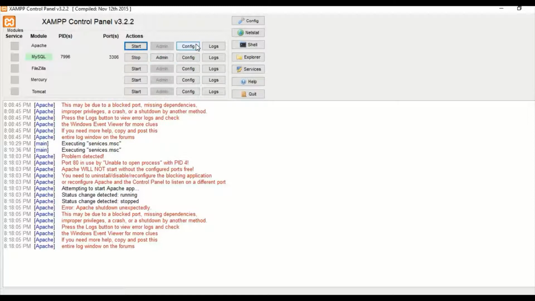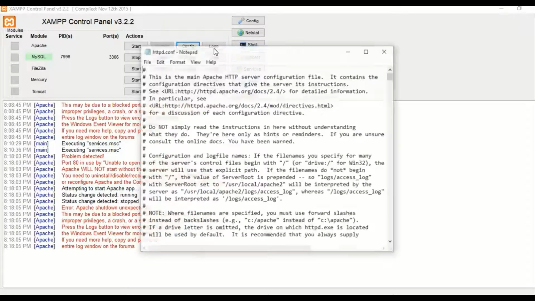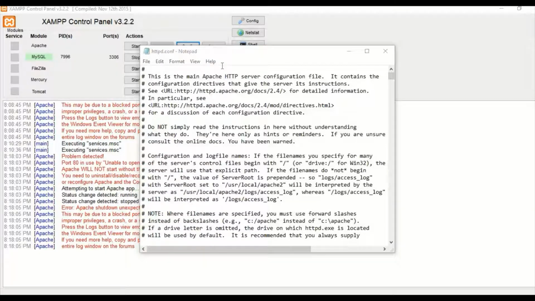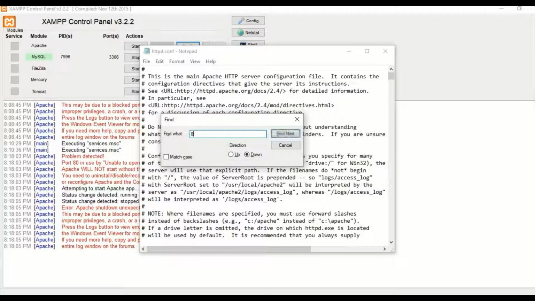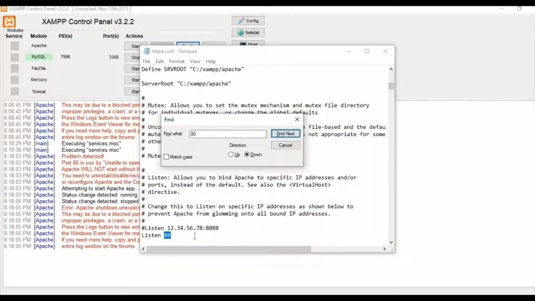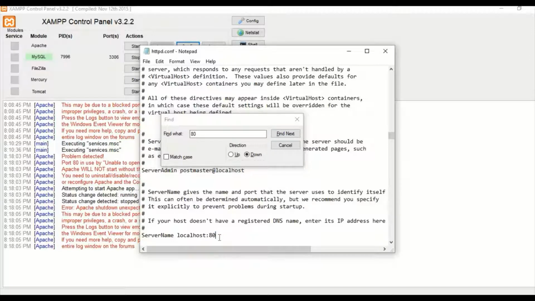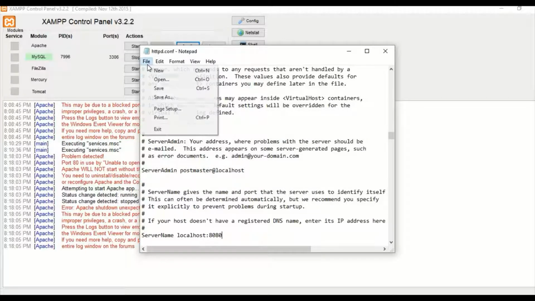First, we should go to the config and then Apache httpd.conf. Then we will find where 80 is written. In place of 80 we will write 8080. Here also 8080. Okay, save this file.